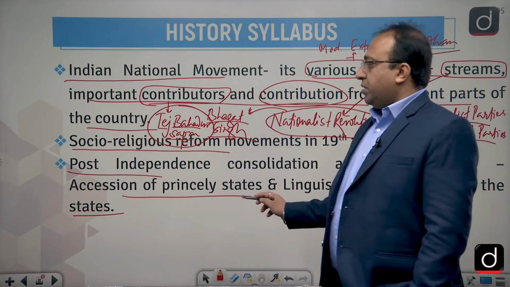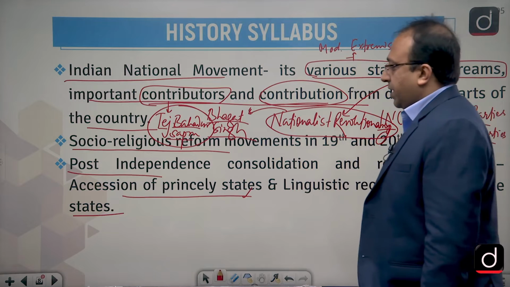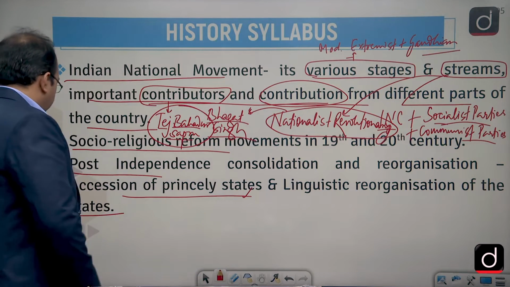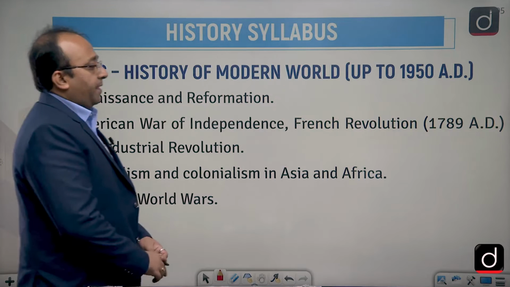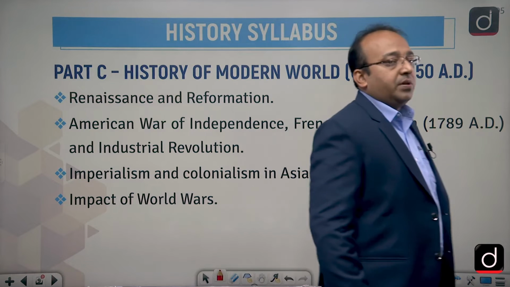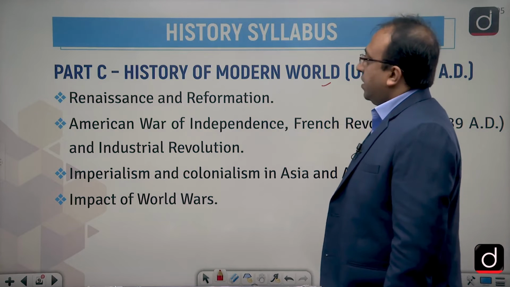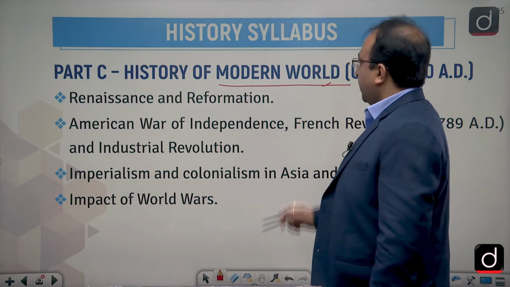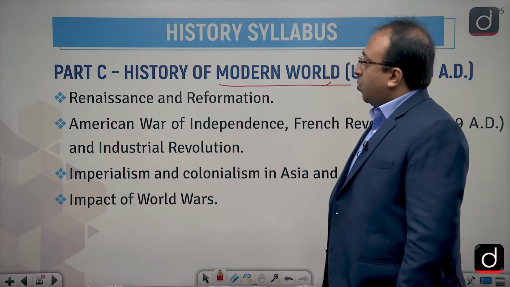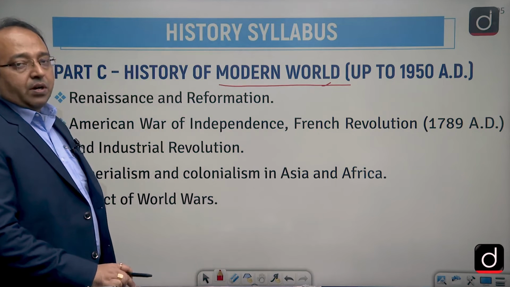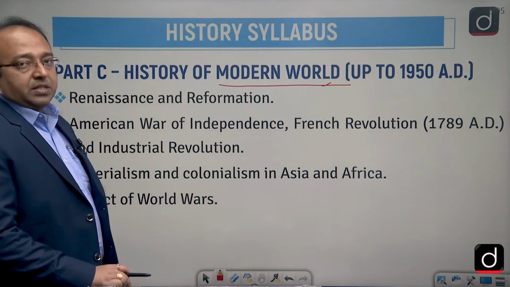So in that way, this part of the syllabus is equally important. Fine. That is part B of your syllabus. Then see, part C. The part C of your syllabus actually revolves around the history of the world. And what world? It is modern world history. So history of the modern world is part C for all of you. It is also very interesting that even world history has been included as a part of your history syllabus in the mains examination.